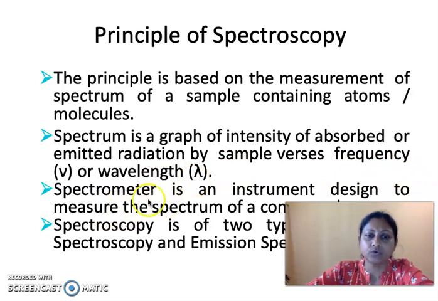Now what is a spectrometer? It is an instrument that is designed to analyze the spectrum of a compound. Now spectroscopy is of two types, the absorption spectroscopy and the emission spectroscopy. If the radiation is absorbed by the atom or molecule concerned, we call it absorption spectroscopy, and emission spectroscopy, as the name suggests, is where the radiations are emitted from the sample.